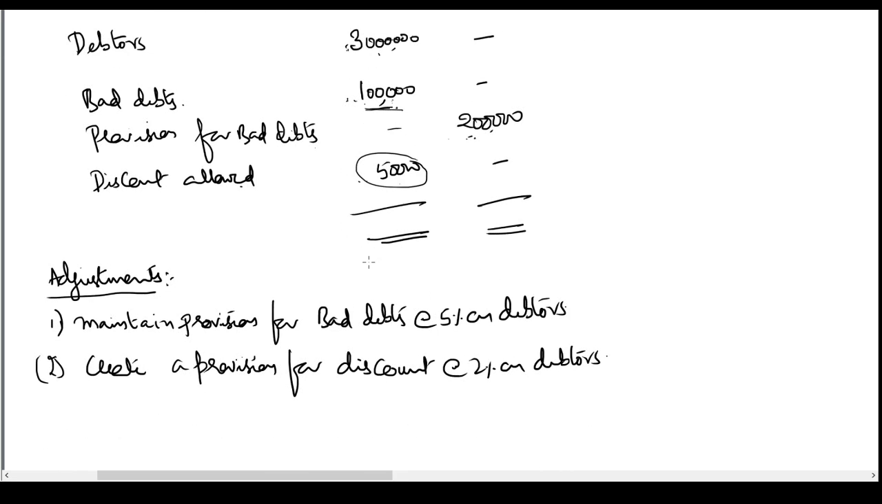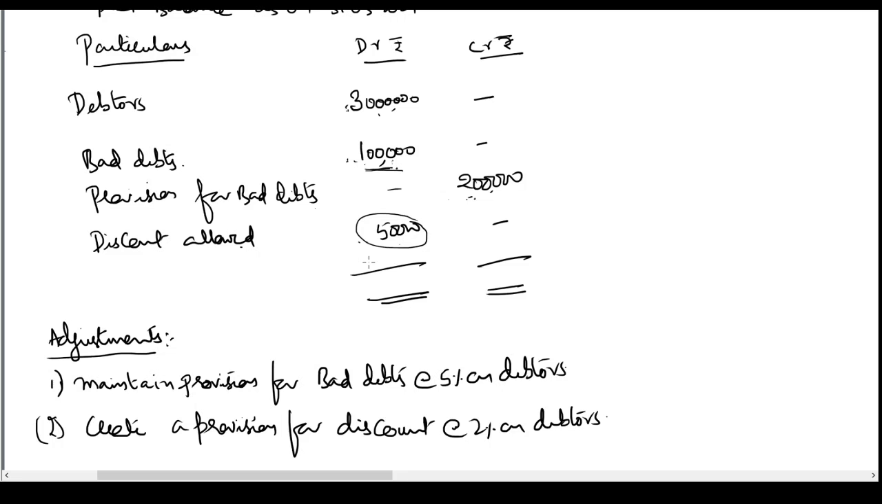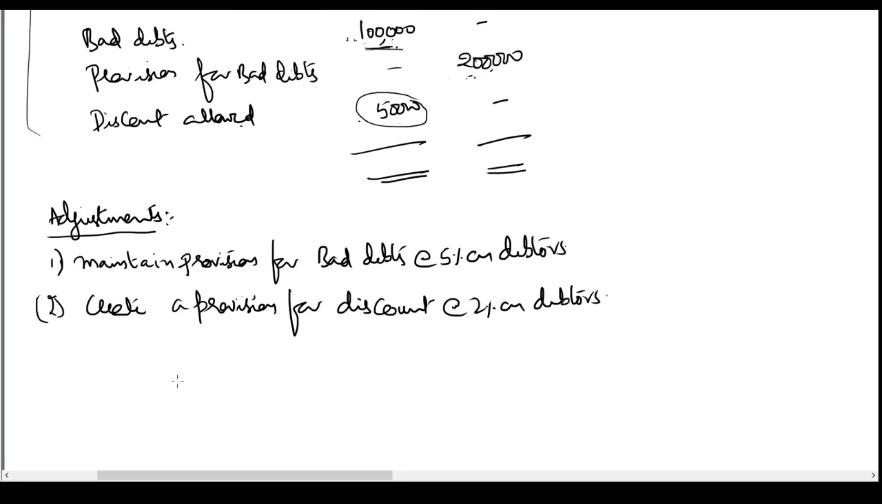Now let us see the adjustments required to be done. You are given: maintain provision for bad debts at the rate of 5% on debtors and create a provision for discount at the rate of 2% on debtors. So what are you required to do in this problem? Seeing this extract of the trial balance, you are given a small part of the trial balance and some additional information. You are required to show these items in the final accounts. So let us start doing the final accounts.